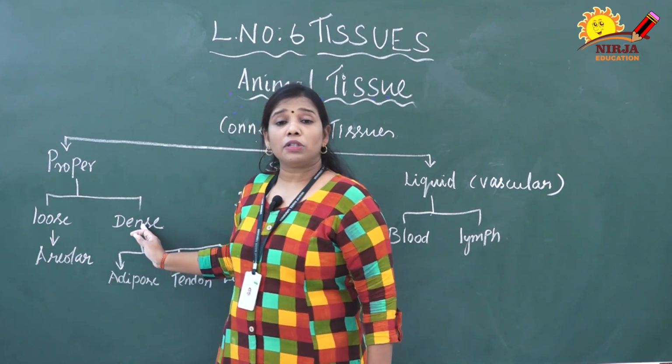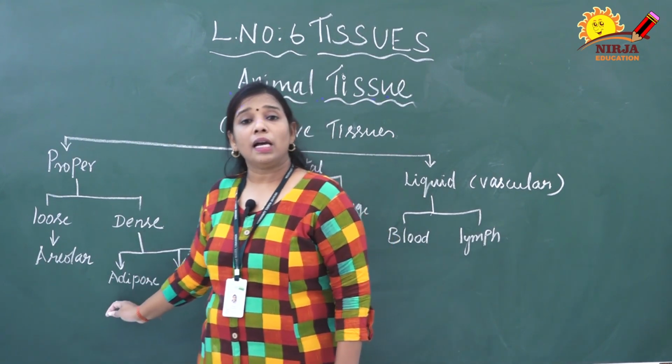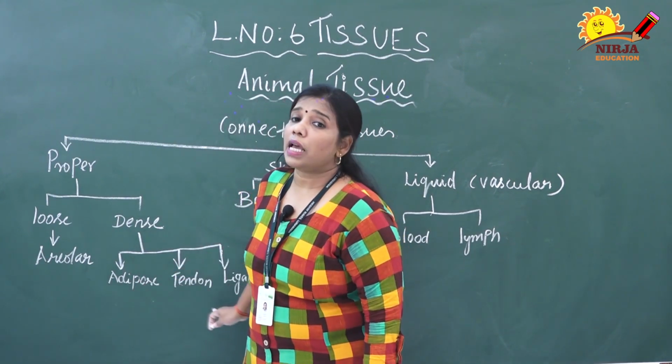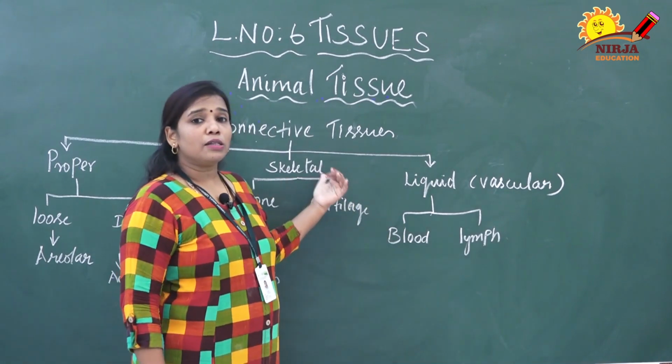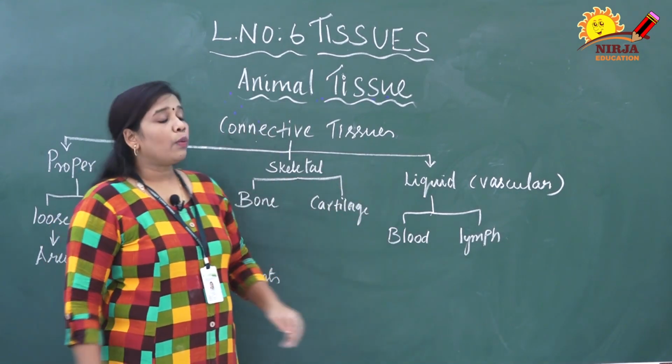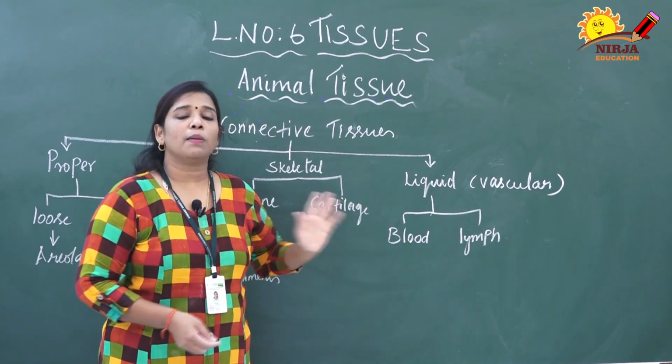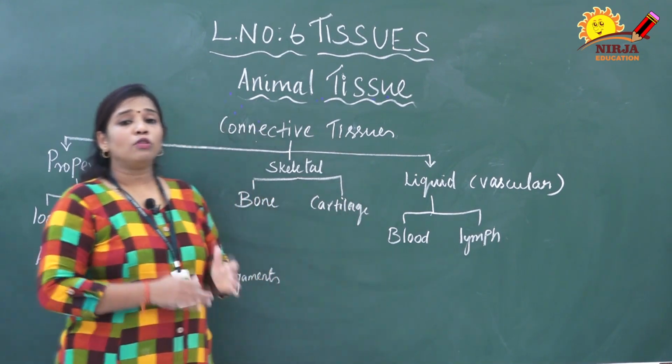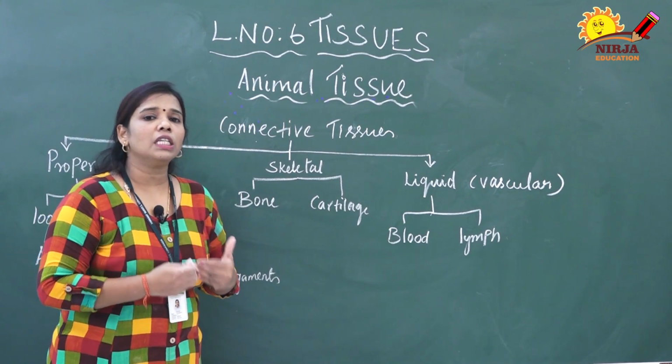The dense connective tissue consists of three parts: adipose tissue, tendons and ligaments. Then the skeletal tissue consists of two parts: bone and cartilage. Then the liquid connective tissue consists of two: blood as well as lymph. So we have to learn each and everything in detail.